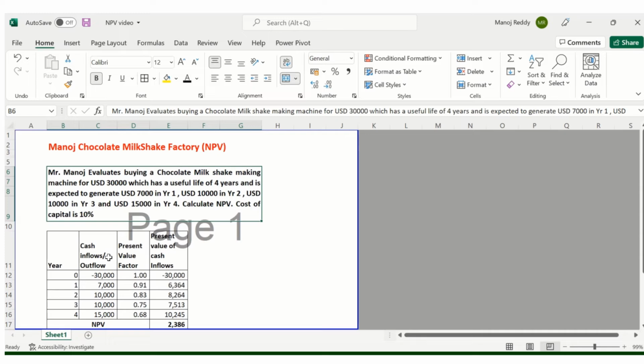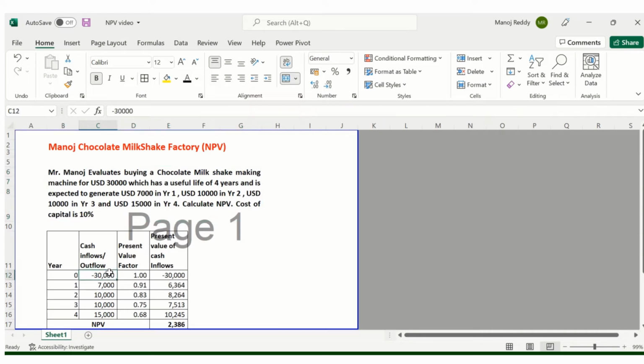Let's see the cash outflow at the beginning of the year. We have to pay for the machine upfront. 30,000 is an outflow on day 1 and the present value factor will be 1. So the present value of the outflow will be minus 30,000. And we are getting an inflow of 7,000 in year 1. The value of that 7,000, which is received at the end of year 1, as of today will be 1 divided by 1.1, which works out to 0.91, and 7,000 into 0.91 works out to 6,364.